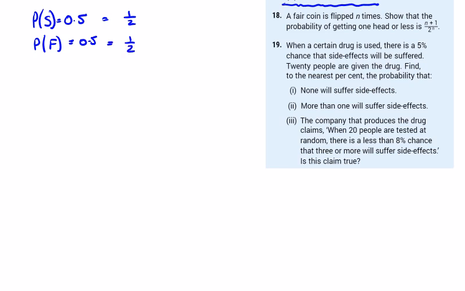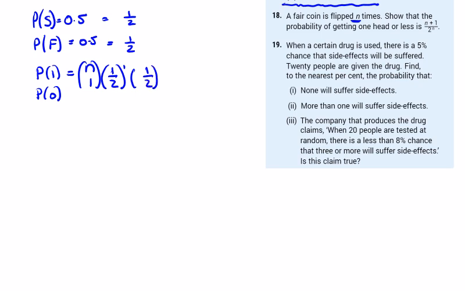So it's flipped n times. Show the probability of getting 1 head or less. So we want the probability of 1 or the probability of none. So the probability of 1 from n coin flips is n choose 1, and it's going to be 1/2 to the power of 1 by 1/2